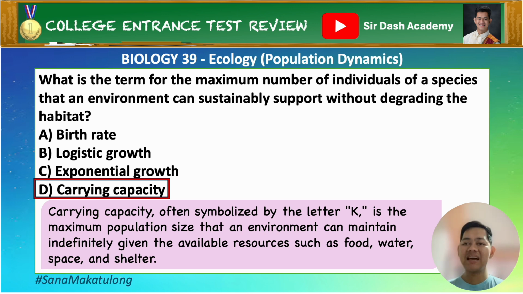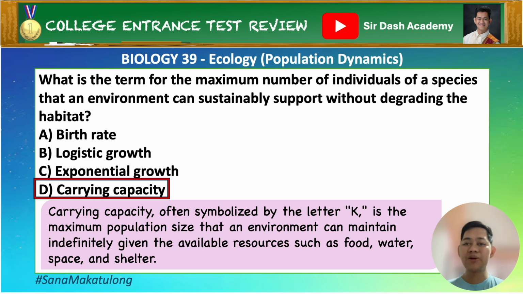Birth rate is the number of births per 1,000 individuals in a population per year. Take note, again, it's the number of births per 1,000 individuals in a population per year. So it is a factor that affects population size. It is not the maximum sustainable limit. Logistic growth is the pattern of population growth that starts rapidly and then slows down as it approaches the carrying capacity. So it is a process, not the maximum limit itself.